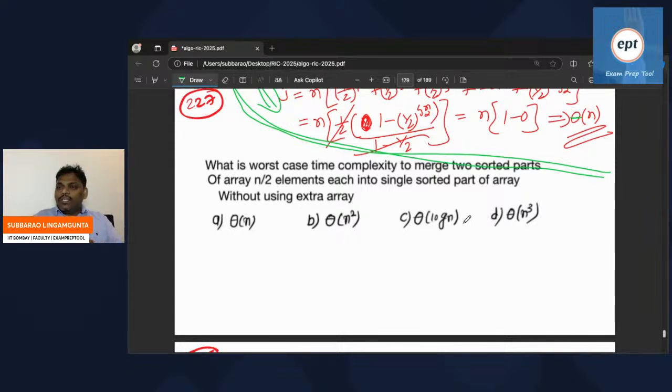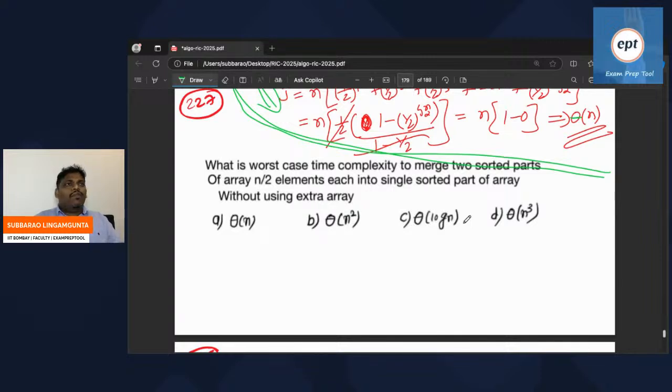Problem number 227. What is the worst case time complexity to merge two sorted parts of an array, n by 2 elements each, into a single sorted array without using extra memory? Can anyone say what the answer is? It's one of the nice problems. You cannot use extra space.